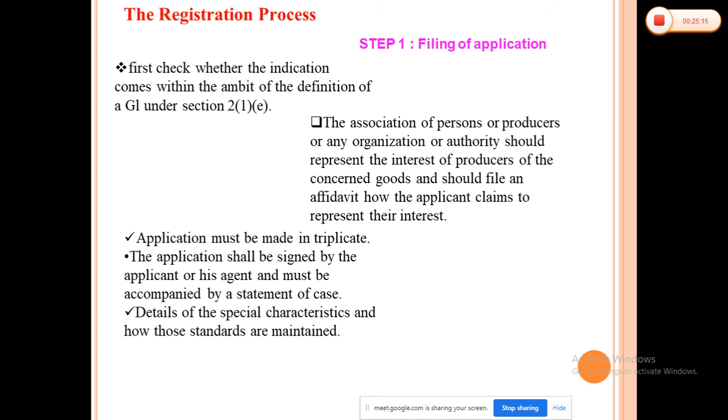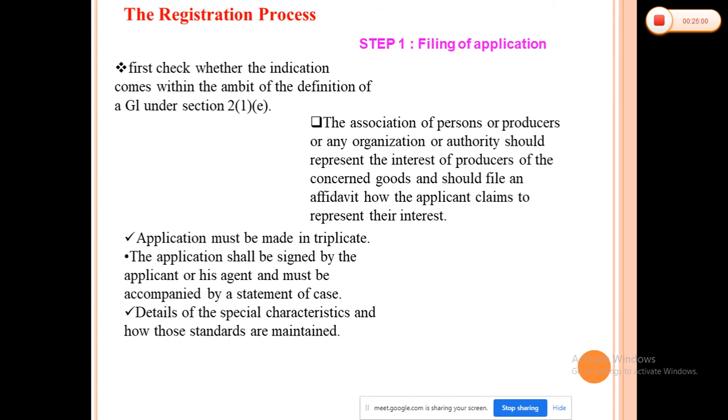You have to give the details of the special characteristics and how those standards are maintained. Suppose you are registering the Alfonso mango, you have to give its special characteristics: its texture, its smell, its taste, its bulkiness, and how it is grown. What climatic conditions are required, which type of soil, which fertilizers you are using, and the process to produce that particular product. You have to give this in detail, like the claim drafting we did for a patent. The same detailed information you have to give for those claims.